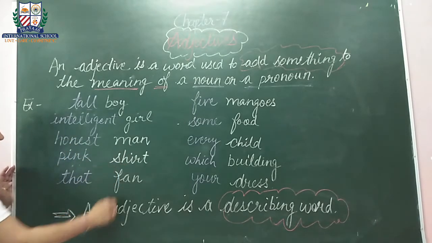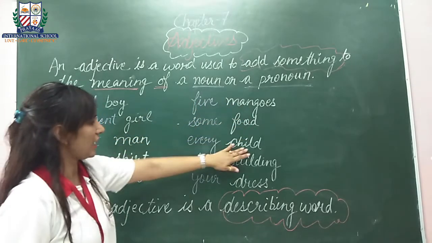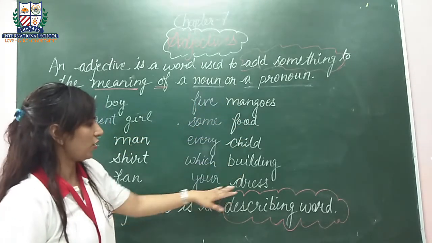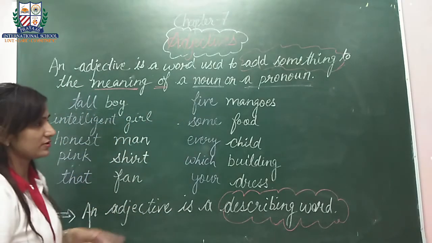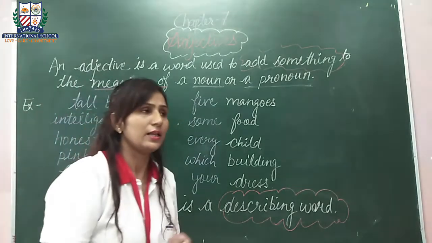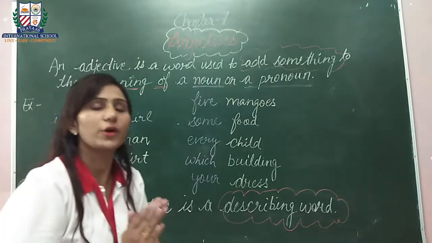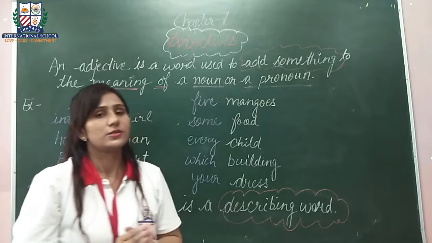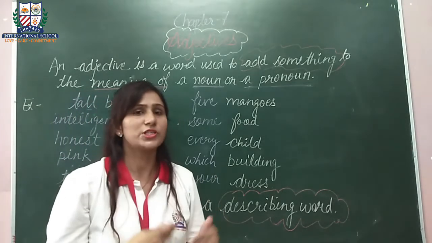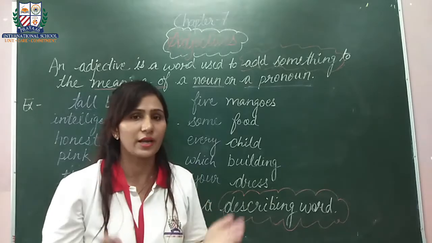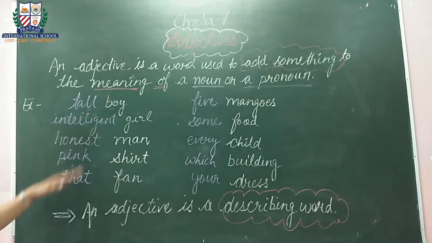Pink shirt. That fan. 5 mangoes. Some food. Every child. Which building? Your dress. So here I have written various types of adjectives that we will study a little later. So till now we just have to understand what you understand by an adjective. So till now we came to understand that an adjective is a word which adds something to the meaning of a noun or a pronoun. Okay, is that clear to you?